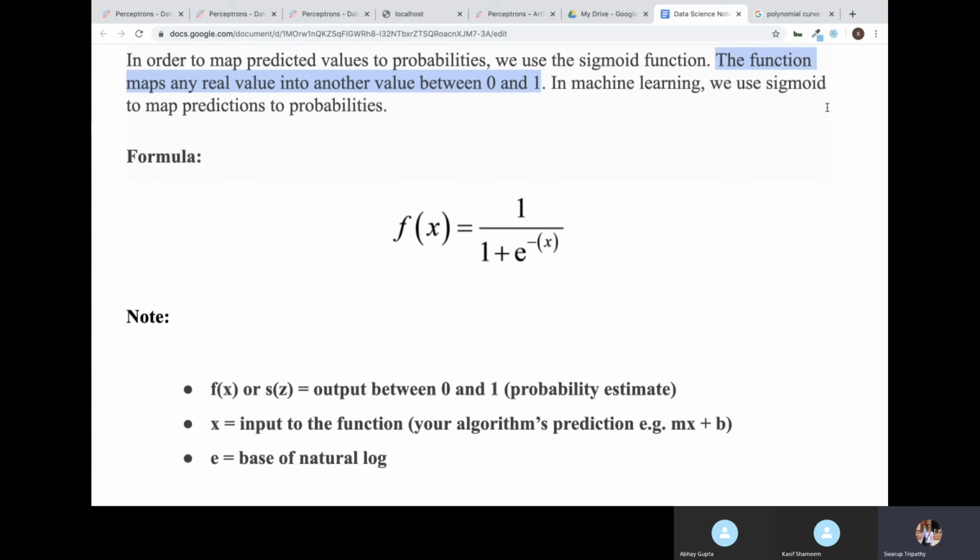So f of x equal to 1 by 1 plus e to the power minus x. This is the function. Here x is nothing but the input to the function, whatever value we give to the function, and e is the base of natural log. f of x is the probability output. It will always be within 0 to 1, like 0.56, 0.89 means 89%, 0.92 means 92%. That is the value you will get.